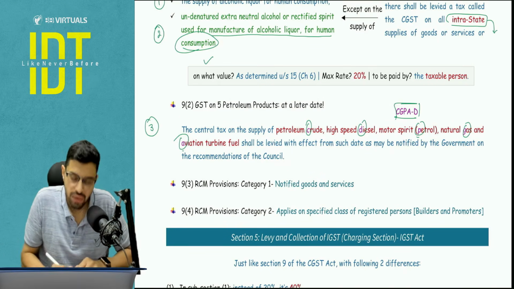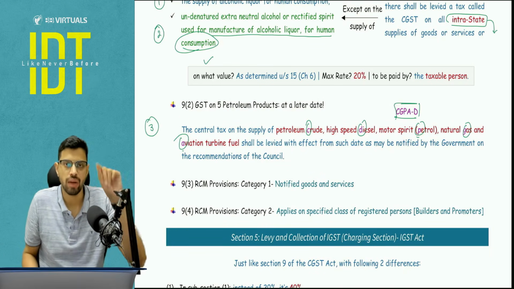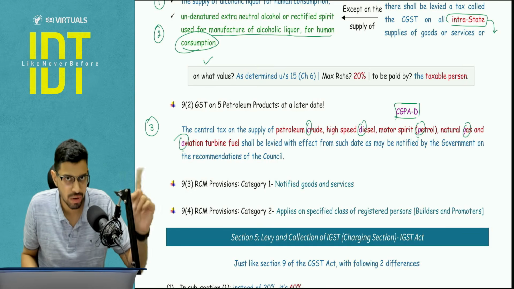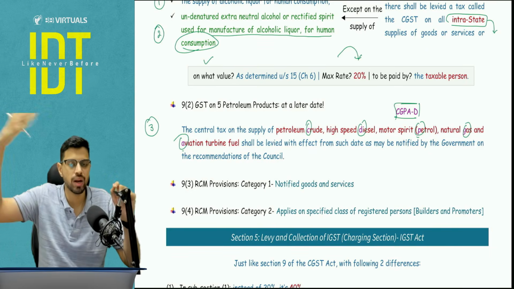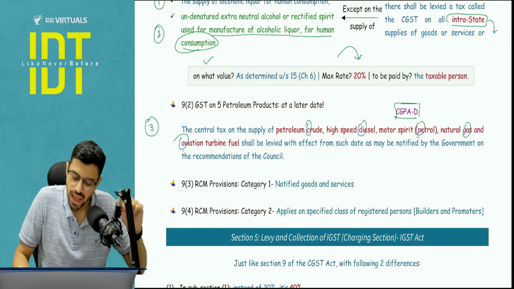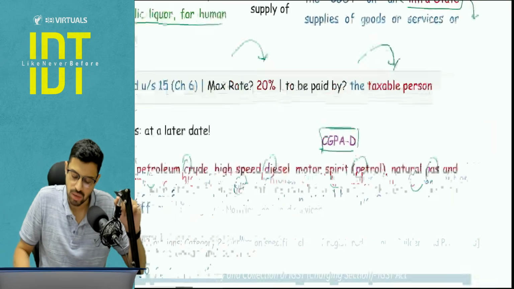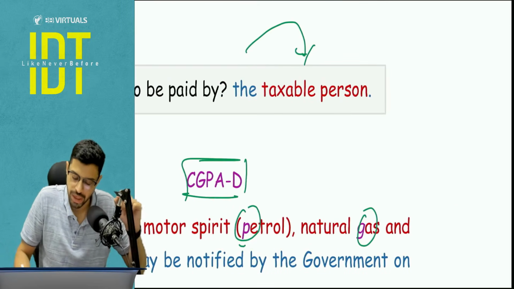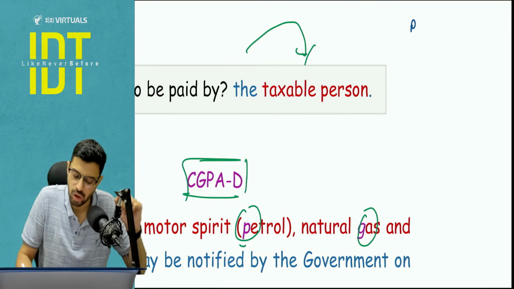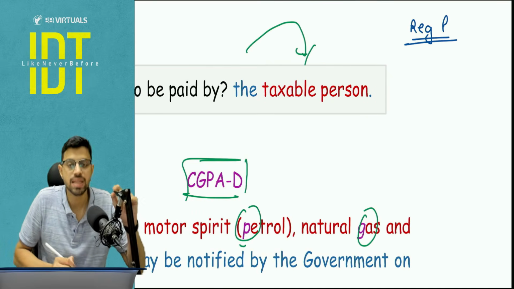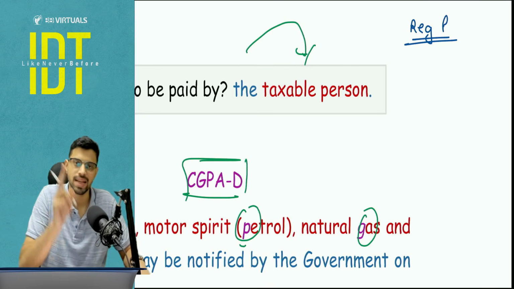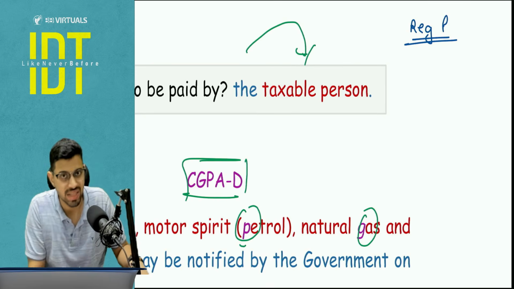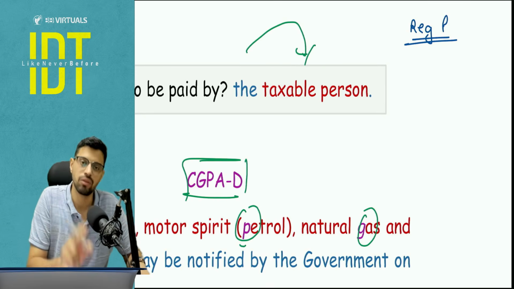On what valuation will the GST apply? It will apply on the valuation that we will calculate as per section number 15, chapter number 6. The maximum rate will be 20%. Correspondingly, maximum SGST will be 20%, and it has to be paid by the taxable person. Now, this is one important point you need to pay attention. They have used the word taxable person, not registered person. Why so? Because registered person means the person who has taken the registration under GST, but taxable person means the person who has taken registration plus also who is liable for registration.